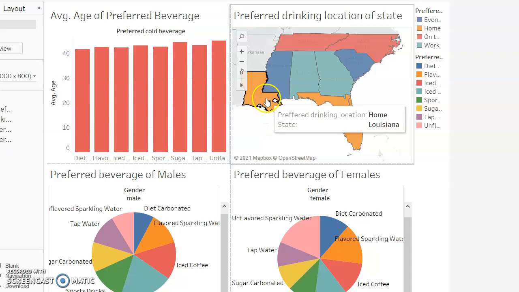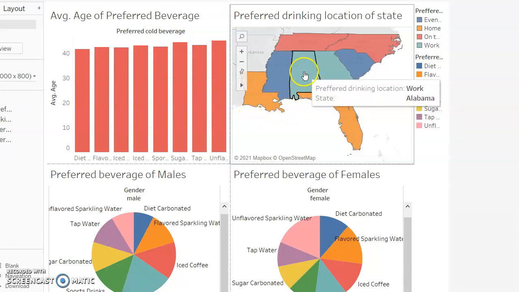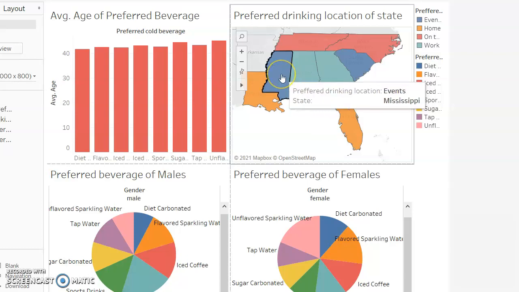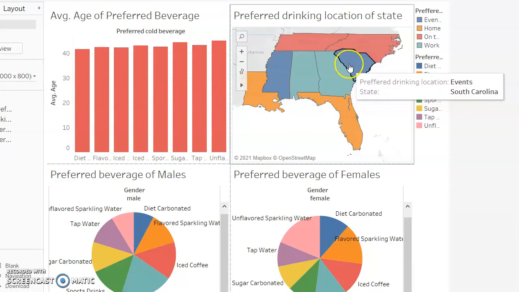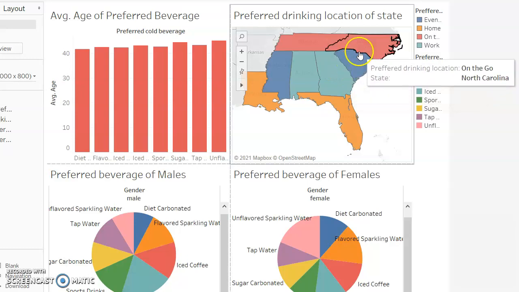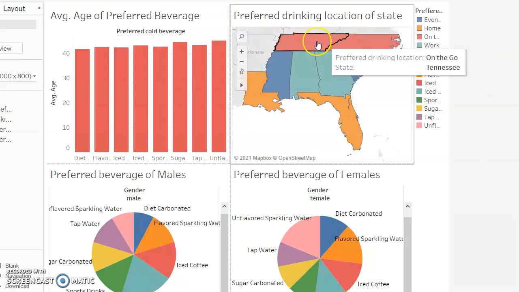Now, if we look at the preferred drinking location of each state, we see that orange is home. That means these states prefer drinking at home. The aqua color is supposed to be work. So that means that Alabama and Georgia both like to drink at work above all the other drinking locations. This navy blue color is for events, meaning that Mississippi and South Carolina mostly like to drink at events. This red color means on the go, meaning that Tennessee and North Carolina like to drink on the go.